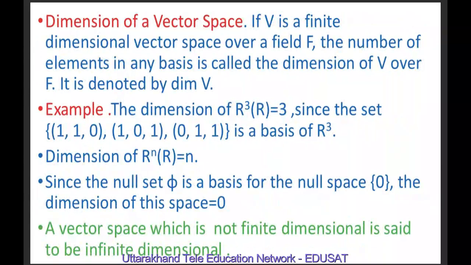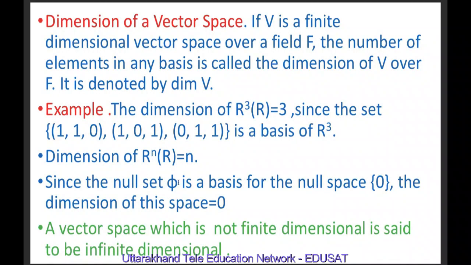Now, dimension of a vector space. If V is a finite dimensional vector space over a field F, the number of elements in any basis is called the dimension of V over F, and it is denoted by dim V. It means the number of elements in any basis is called the dimension of V. The dimension of R^3 is 3, since we have shown that (1,1,0), (1,0,1), (0,1,1) is a basis for R^3. Also, the dimension of R^n over R is n.